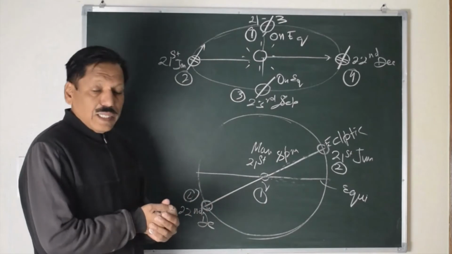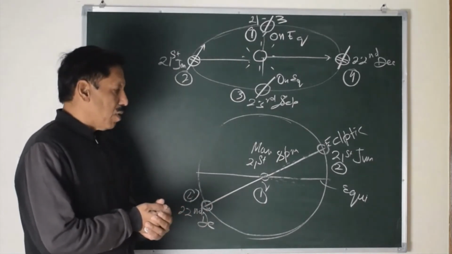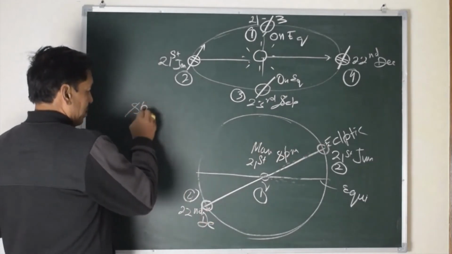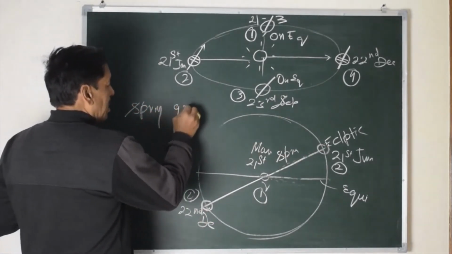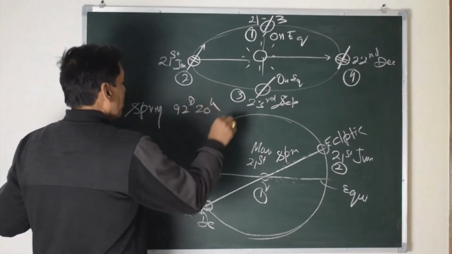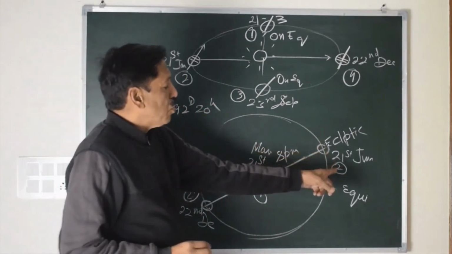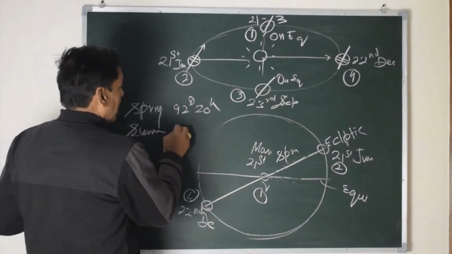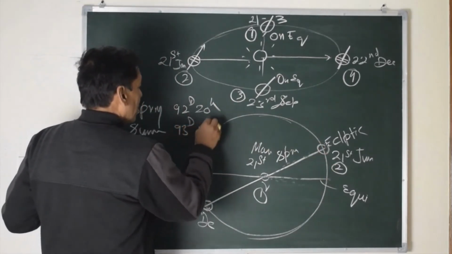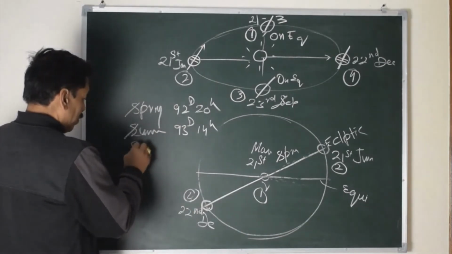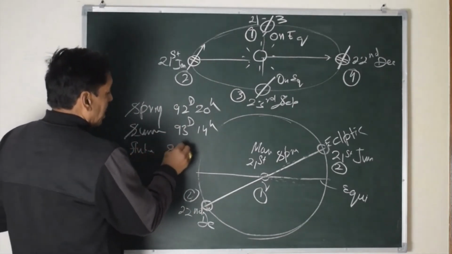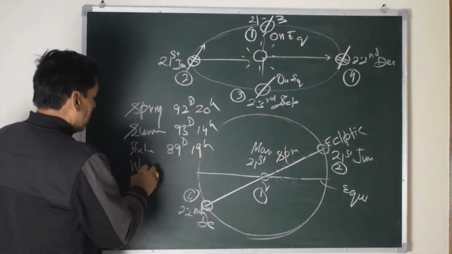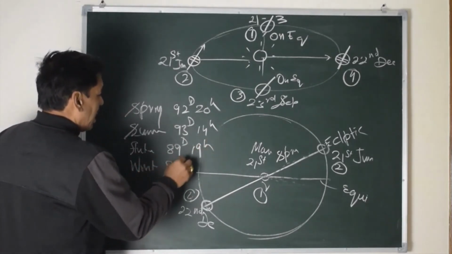So because of these two reasons, the length of seasons is unequal. So 21st March to 21st June is spring, that is 92 days and 20 hours. Then from 21st June to 23rd September it is summer, that is 93 days and 14 hours. Then you have autumn, that is 89 days and 19 hours, and winter of 89 days.